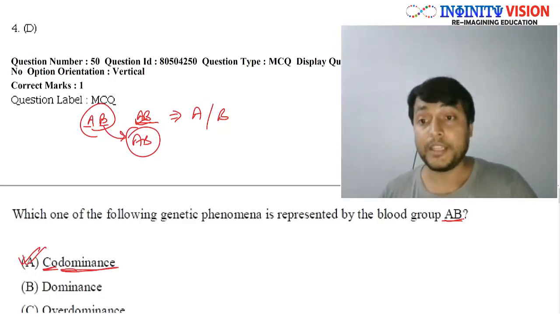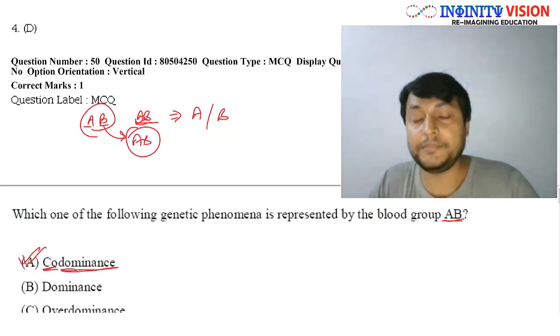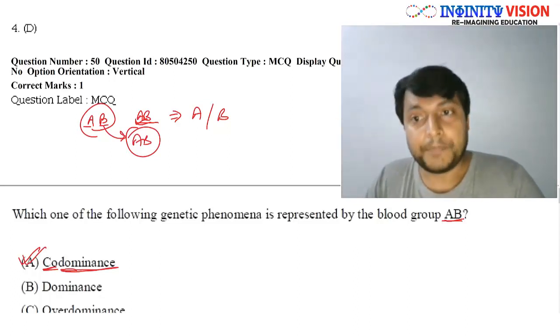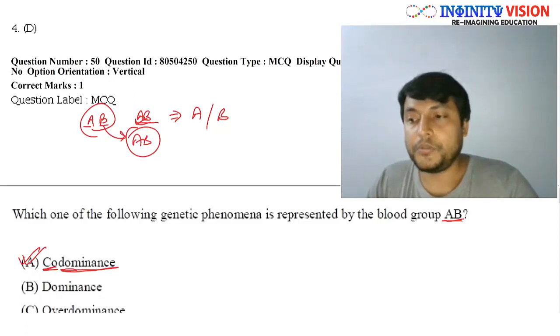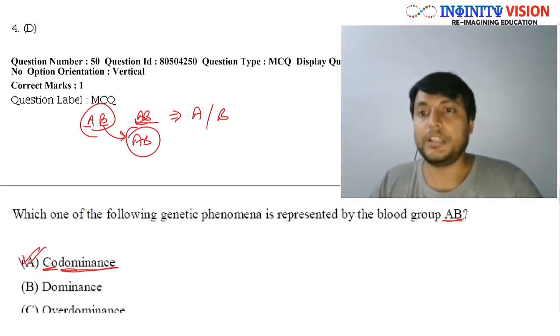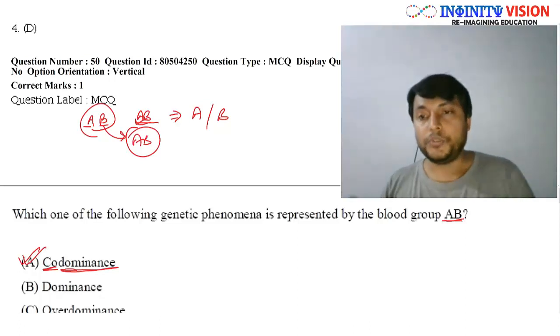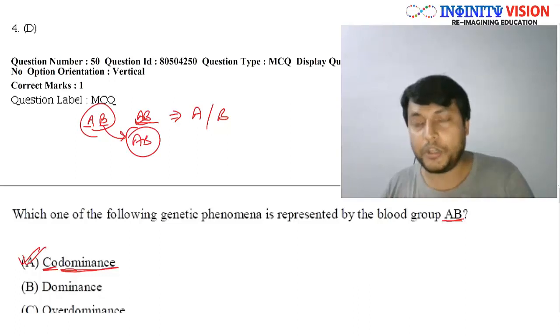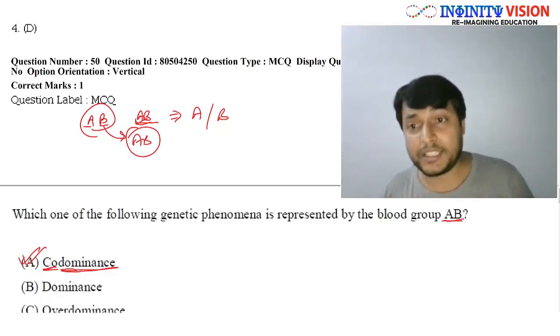Now there are other phenomena as well, like incomplete dominance. So in incomplete dominance, one allele is only able to dominate incompletely. There is no complete dominance. Okay, we will see all these things.